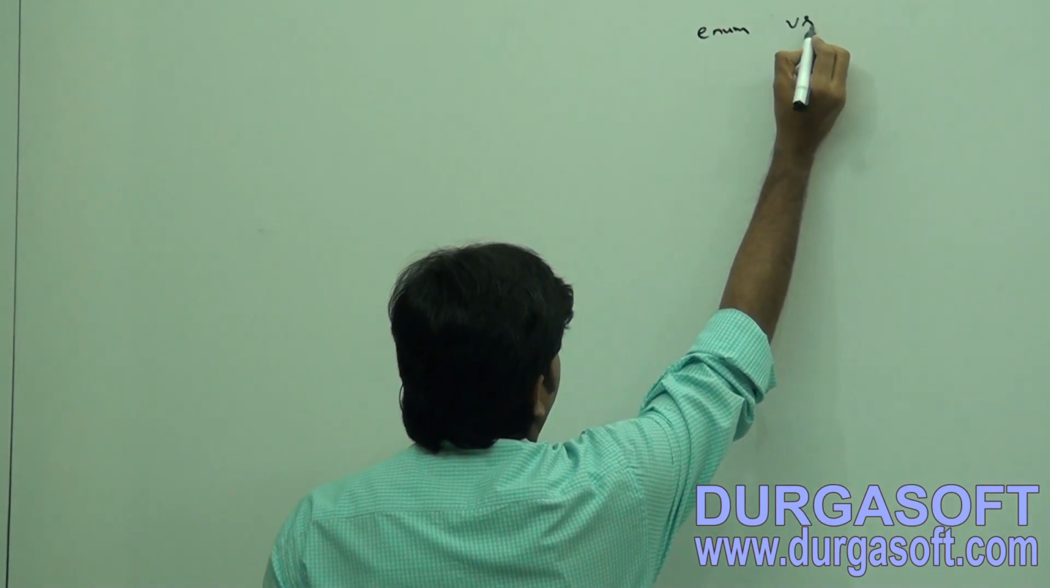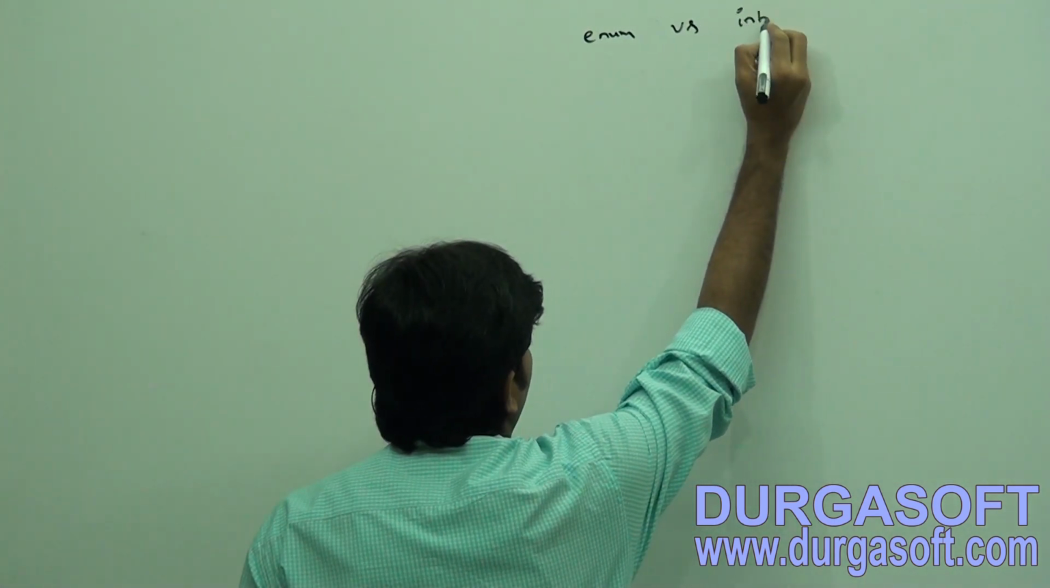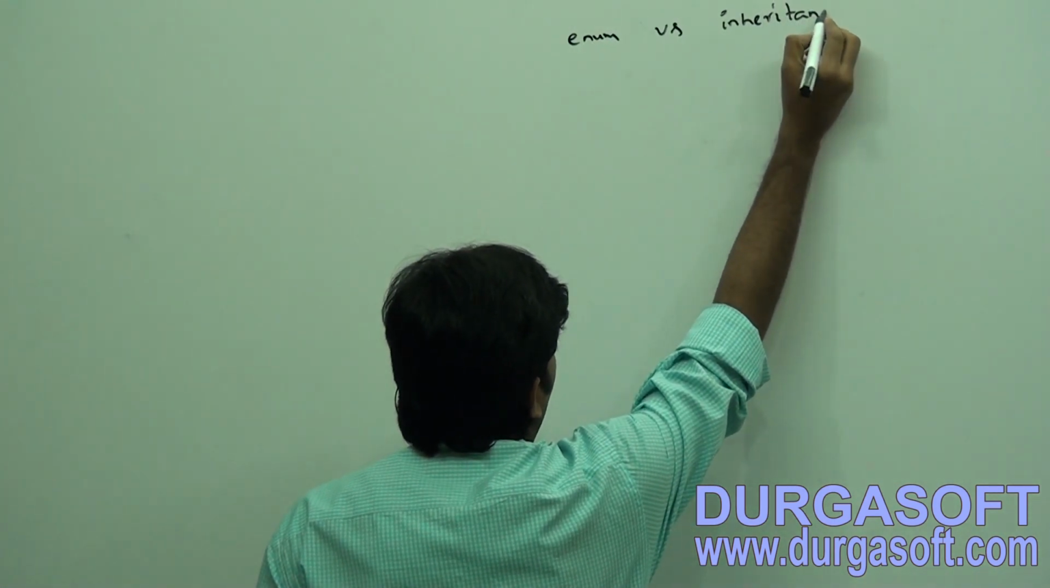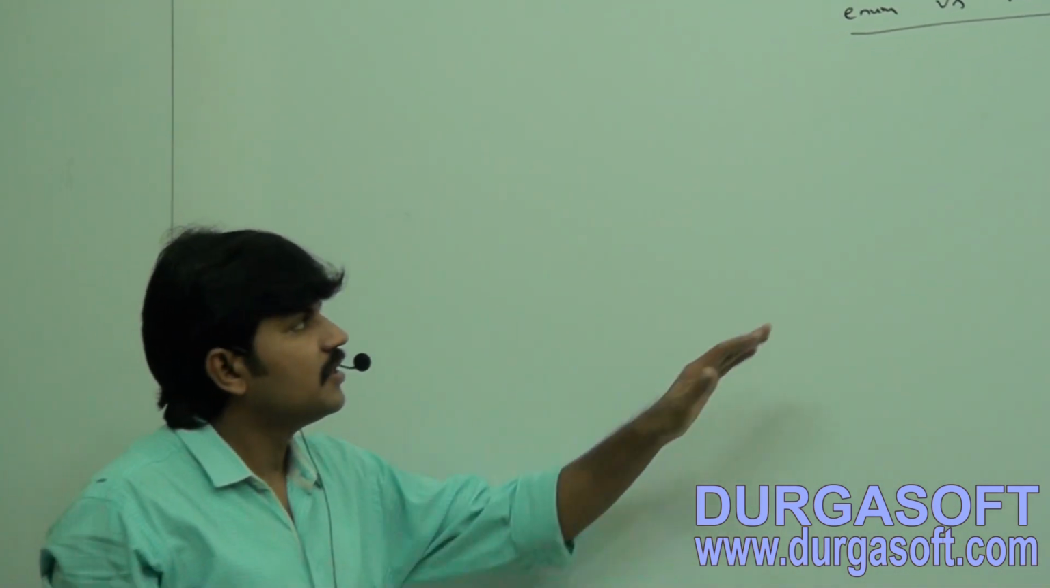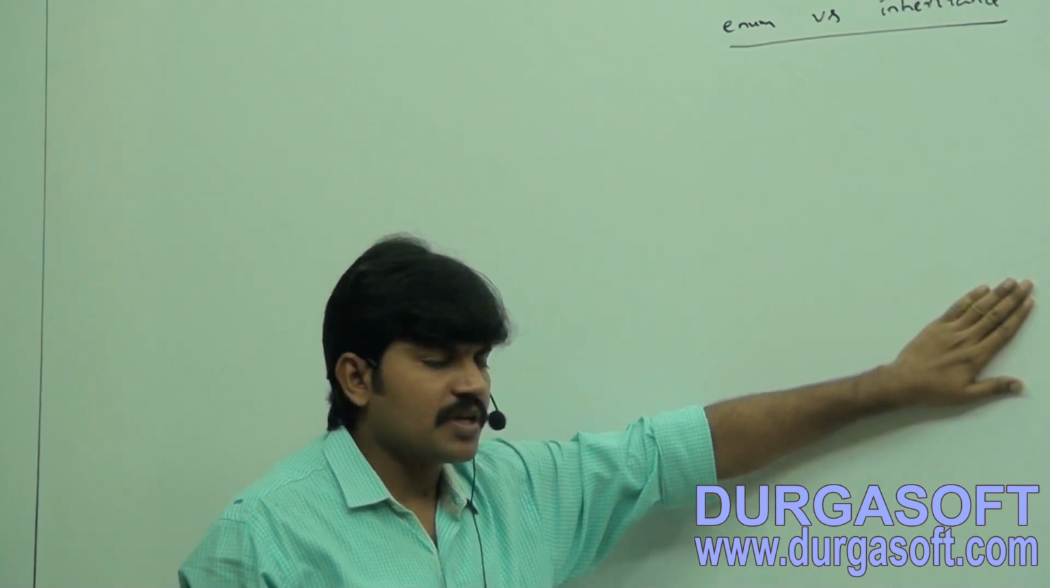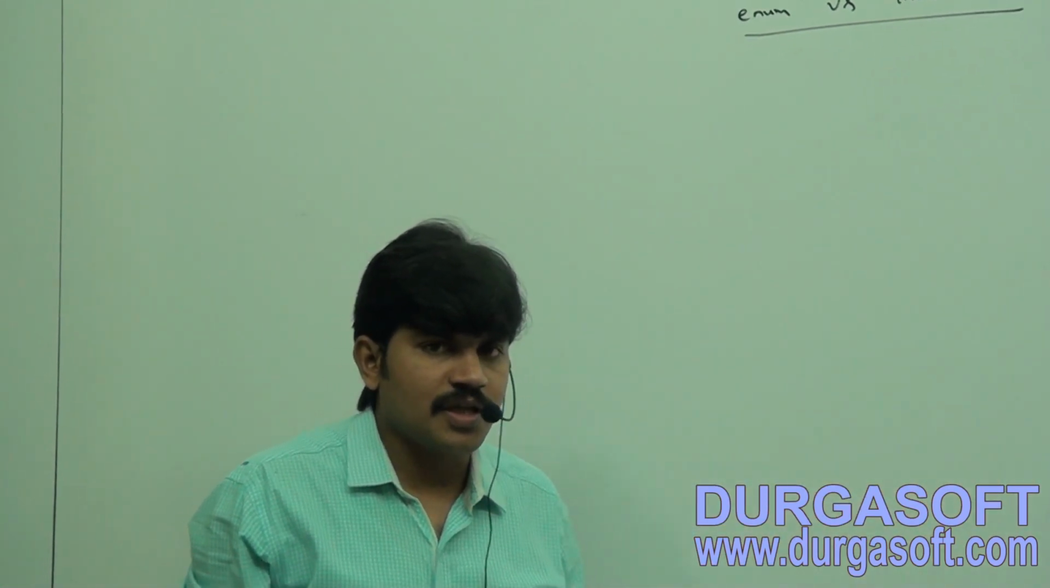Enum versus inheritance. With respect to inheritance, how does enum behave? Can I use the extends keyword for the enum or not, the implements keyword for the enum or not? What is the behavior? With respect to inheritance for the enum, just observe carefully.